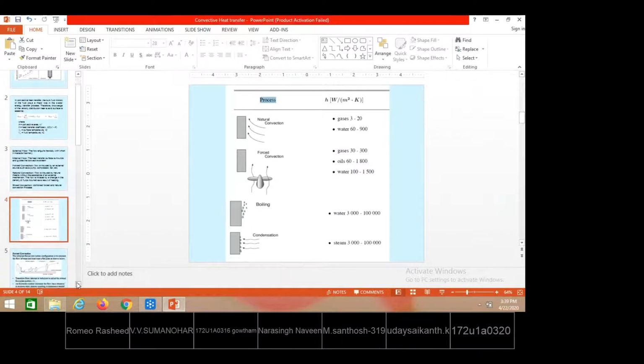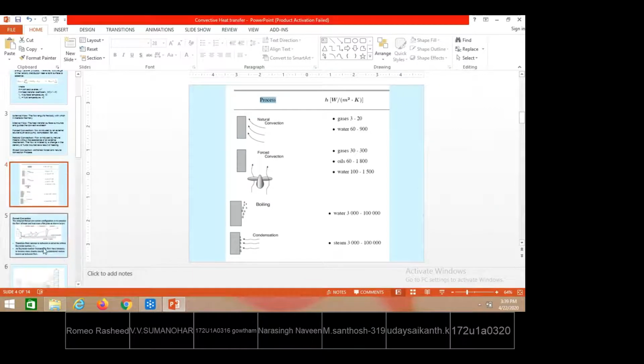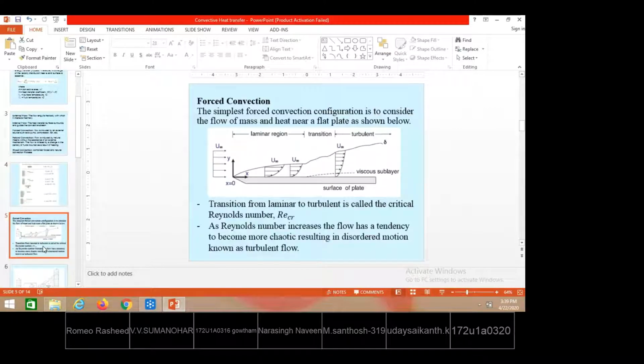When you go to the next slide, it is about the behavior of the fluid. Will it be the same while flowing over the solid surface? Definitely it will not be the same. Suppose, under forced convection, a fluid has free stream velocity, free stream meaning before it is allowed to enter onto the solid surface. The velocity available with the fluid is u infinity, and the temperature available with the fluid is T infinity, which is called the free stream temperature. U infinity is the free stream velocity.